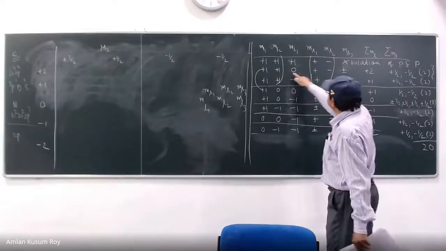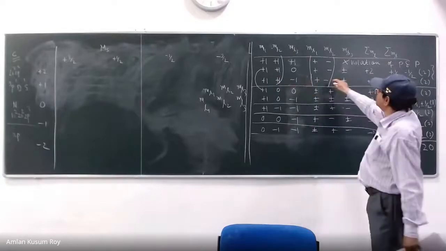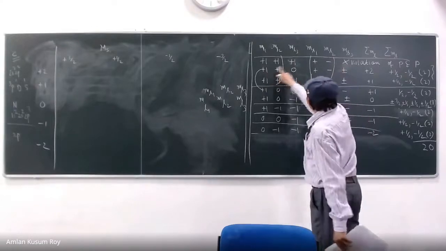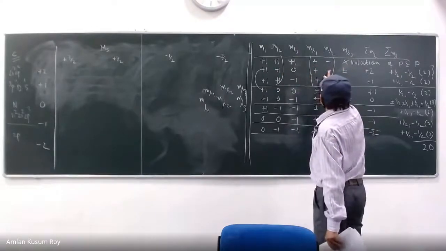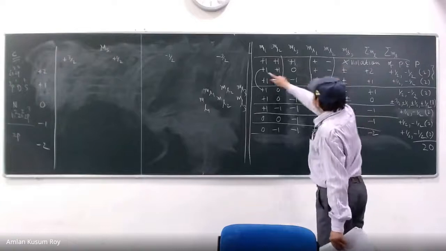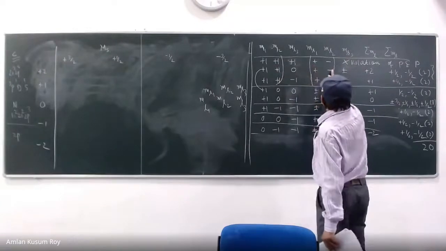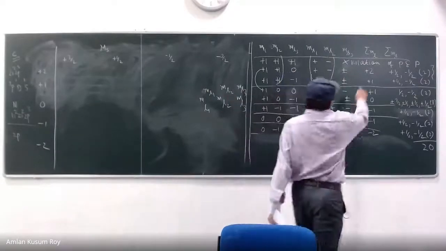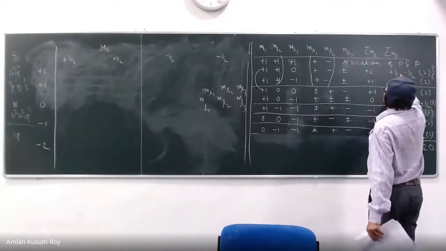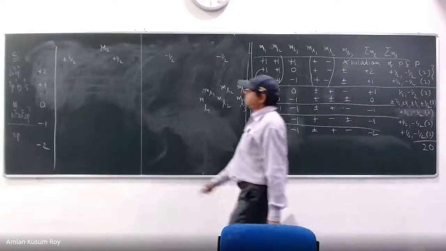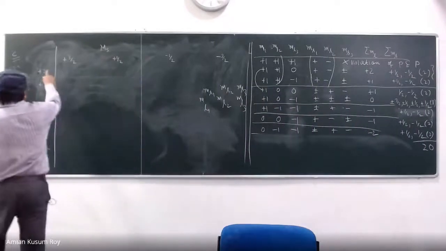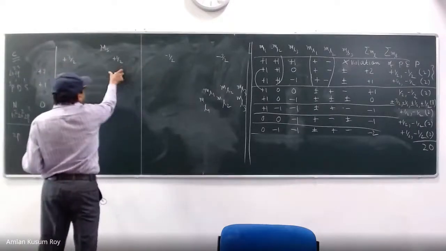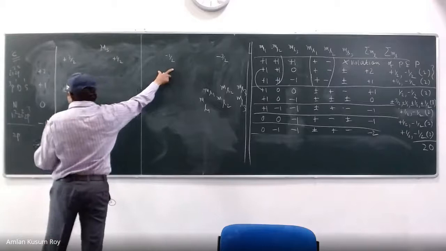So what is the configuration in that notation? So this should be 1 plus, right? Sorry, 1 plus, 1 minus, 0 plus, 1 plus, 1 minus, 0 minus. Is that clear? And total sum ML is 2, total MS is half, and total MS is minus half. So that means total ML is 2, plus half, 2 minus half. That means these 2 columns will be filled.